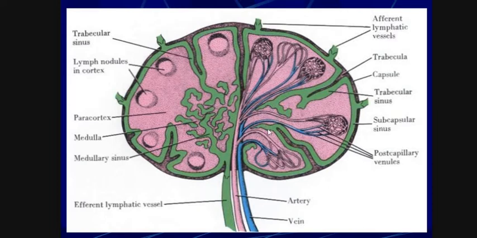This is the medullary region, and this is the cortical region. If we see the cortical region, it is divided into some regions. This is the paracortex. These are the medullary sinuses, created between the medullary cords.